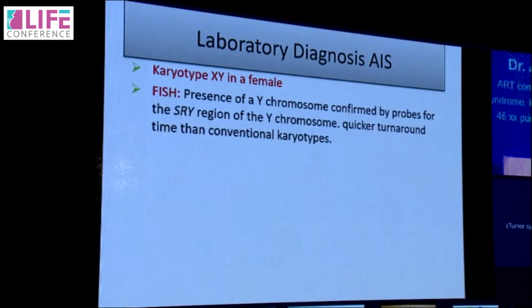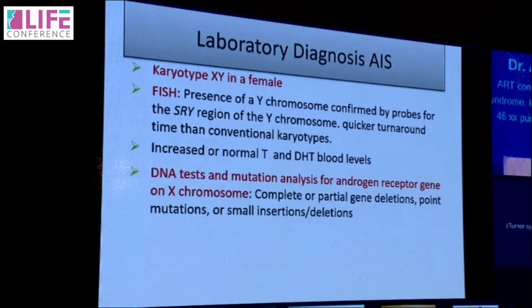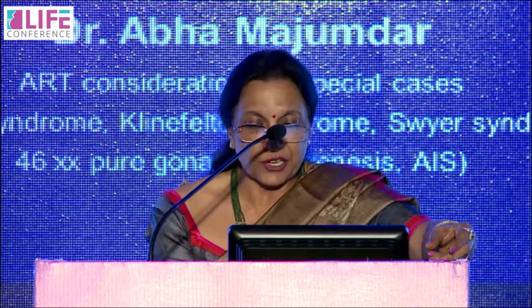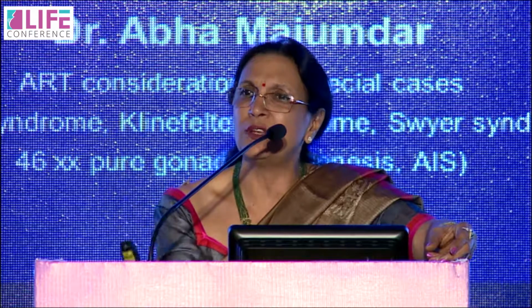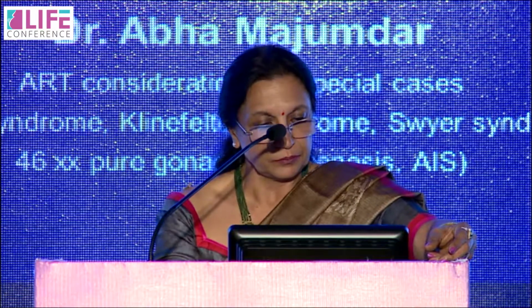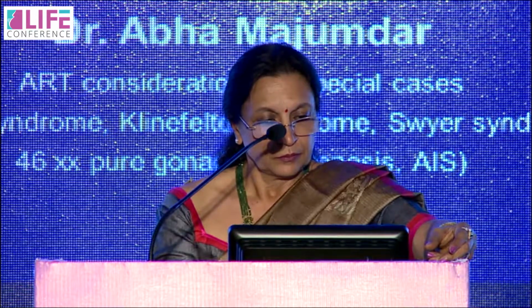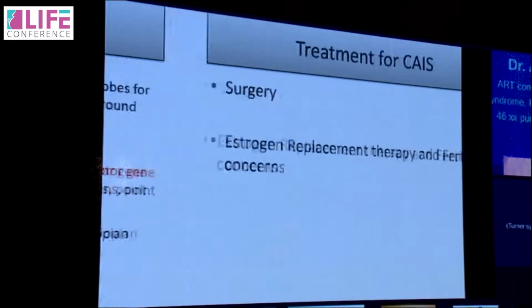We can even do a FISH because it has a quicker turnaround time than a conventional karyotype, with increased or normal testosterone and DHT blood levels. DNA test and mutation analysis for the androgen receptor gene on the X chromosome shows that yes, this is androgen insensitivity, because there is a gene on the X chromosome which is mutated. Imaging studies would again confirm that there is absence of tubes and uterus in AIS.